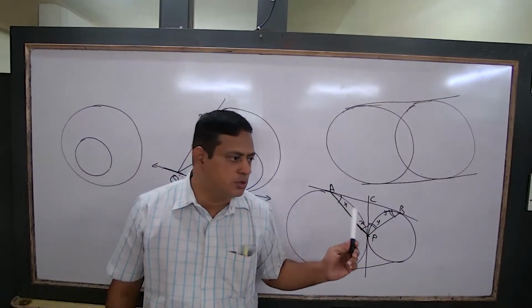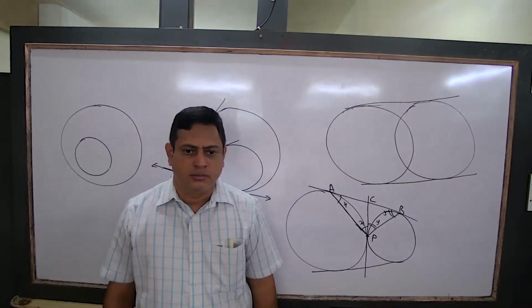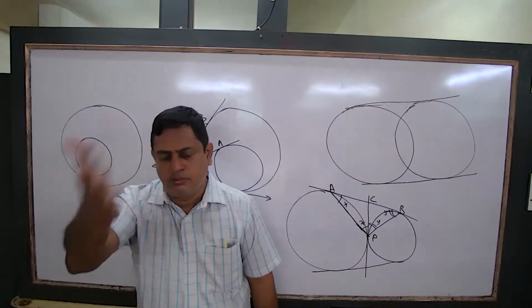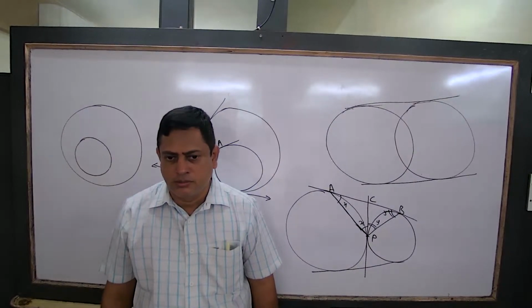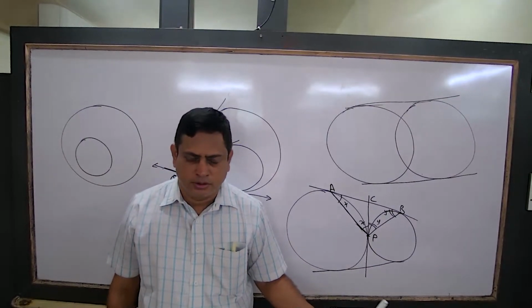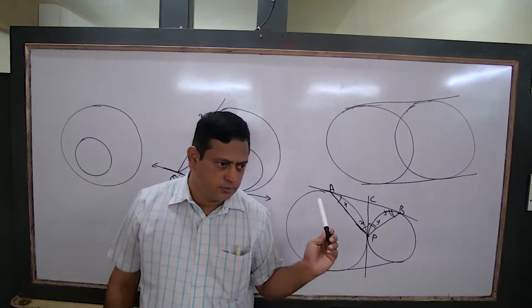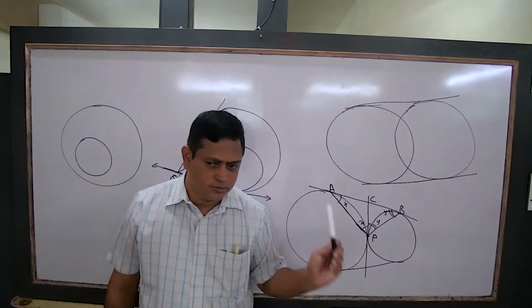X plus y is equal to 90. What is x plus y? It is angle APB. Okay, understood. This much is clear. I'm going beyond that. These are all properties. At least five to six questions we discussed now. Done.